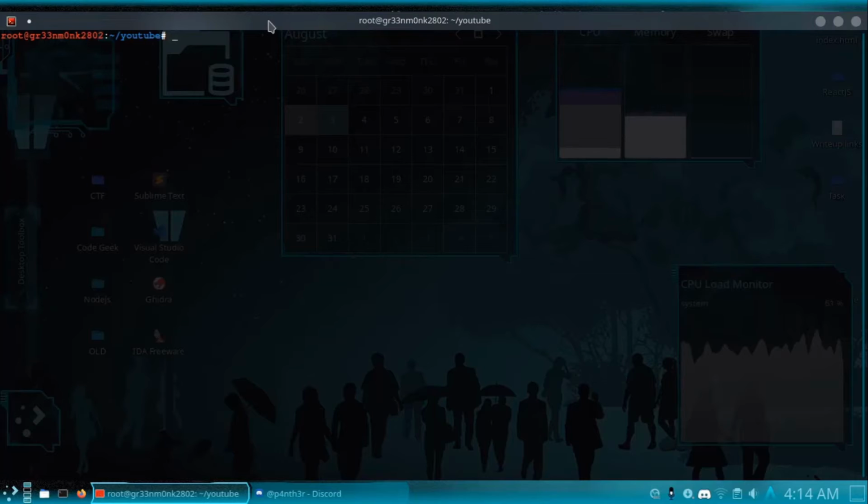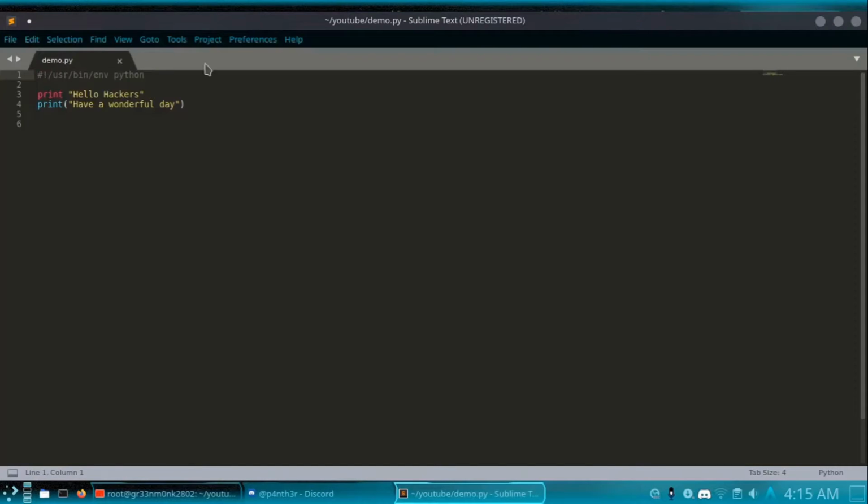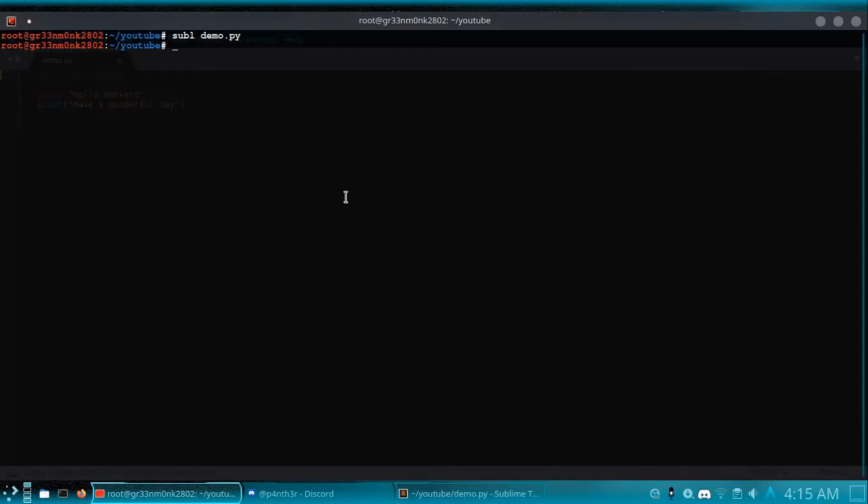Now another thing which I want to mention is, suppose I have a demo file over here to show you something called the shebang or the interpreter. So this first line which you use at the beginning of the script, called the shebang, is used to refer to the interpreter which we are going to use for running the script. So hash and then an exclamation mark followed by the path to the interpreter. I'm using env python. If you want you can use regular python as well. Both work excellently. So I use Python 2.